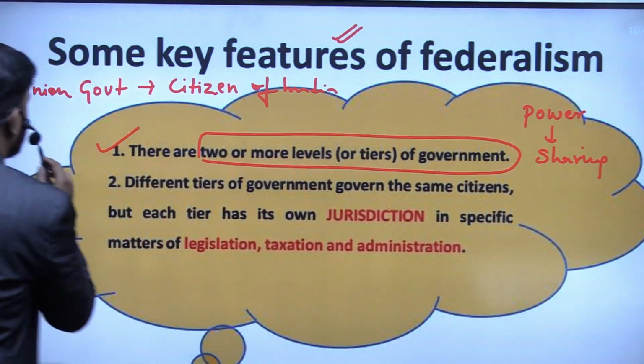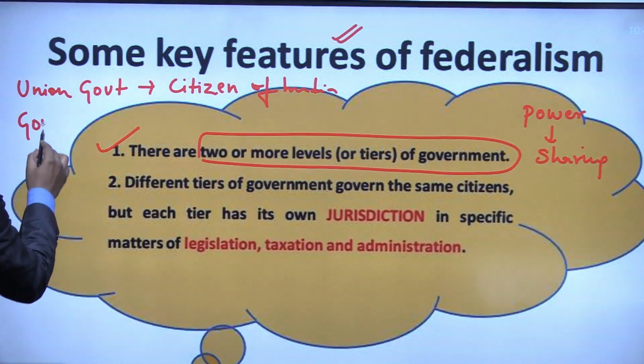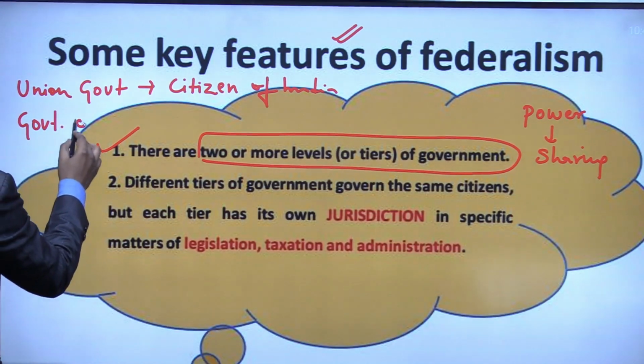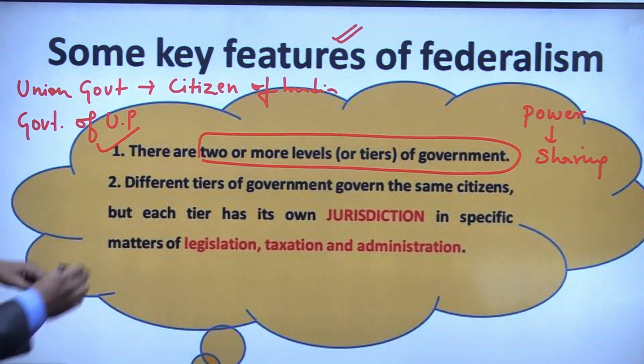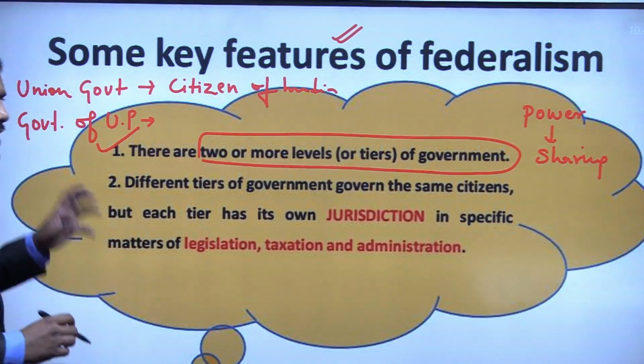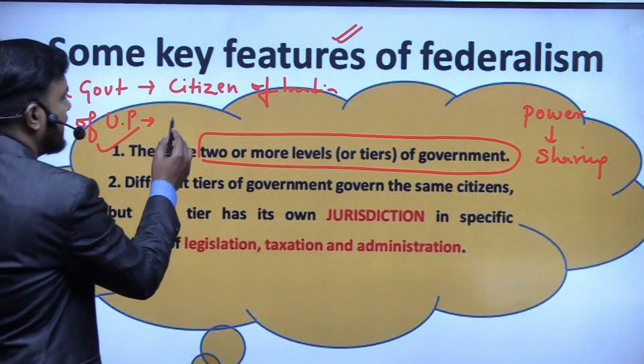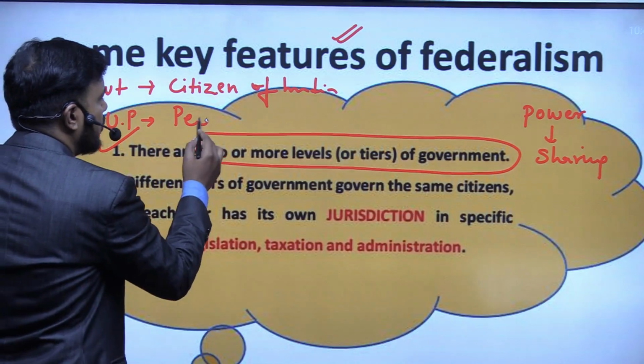At the same time, suppose the government of Uttar Pradesh, I am taking UP as an example, is also making any law or policy. Again, that will be for the people of Uttar Pradesh.